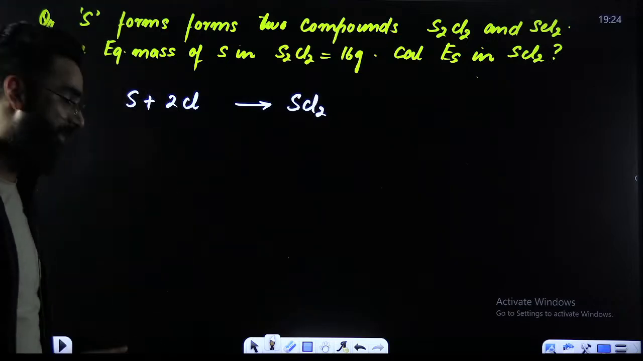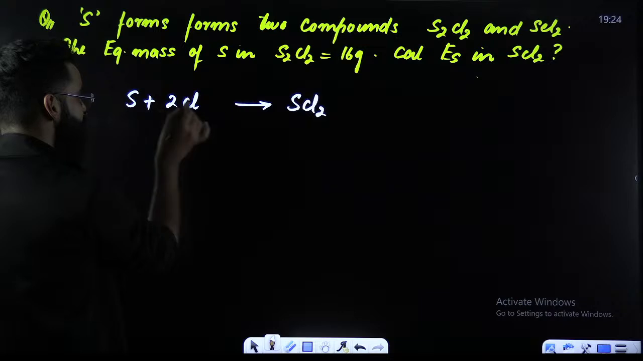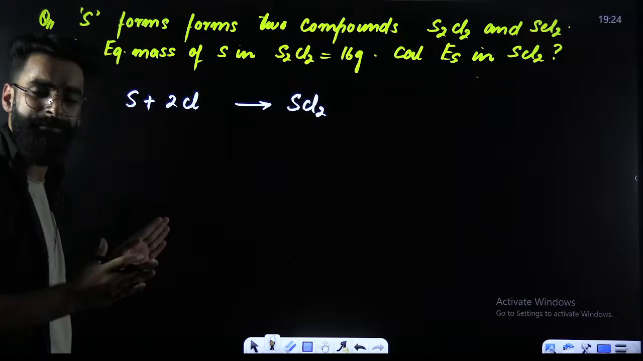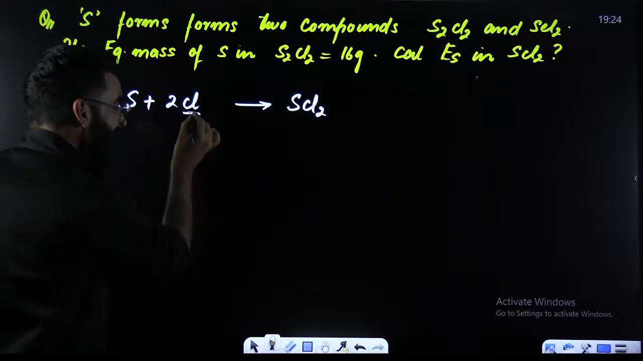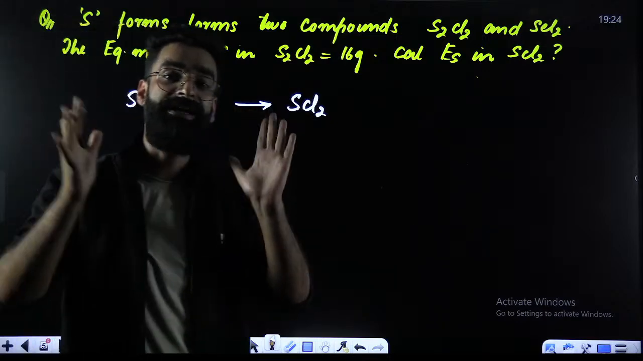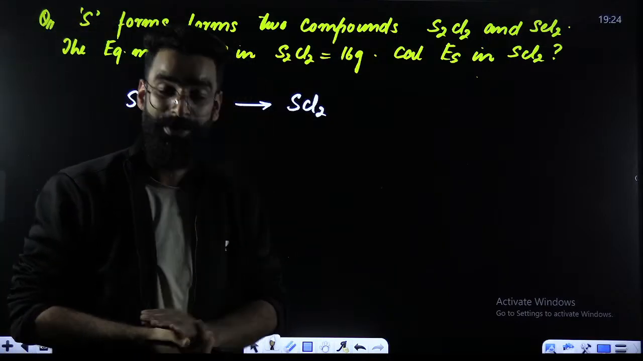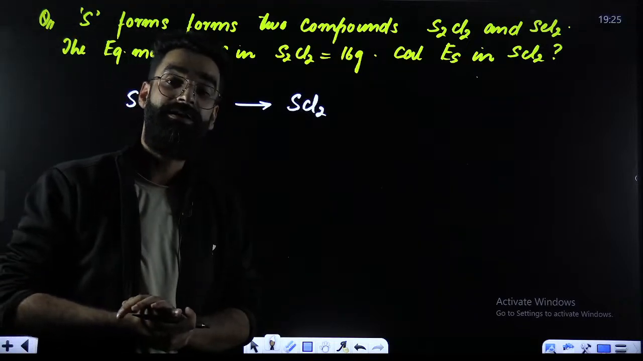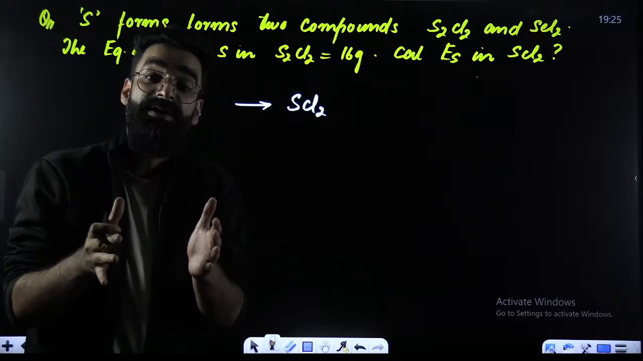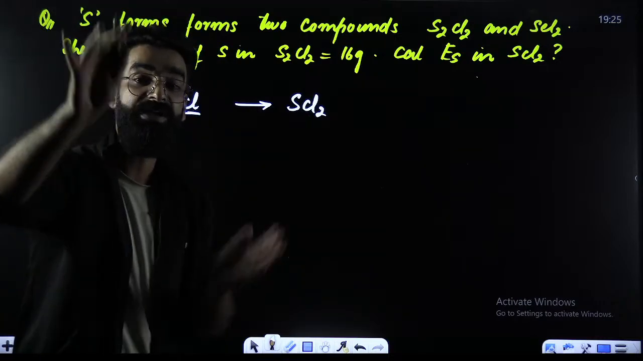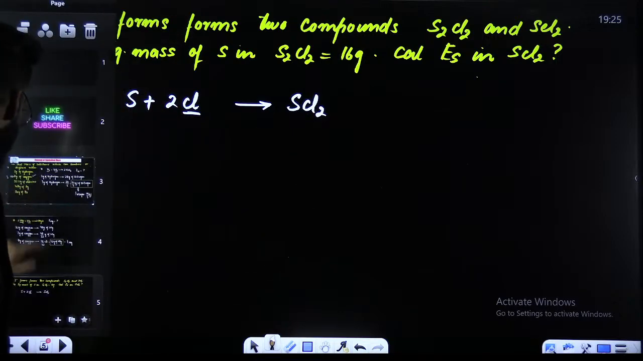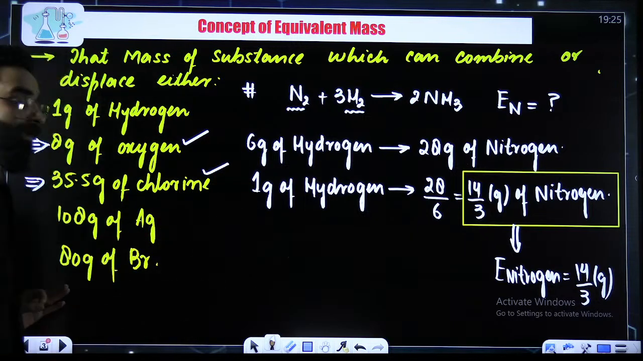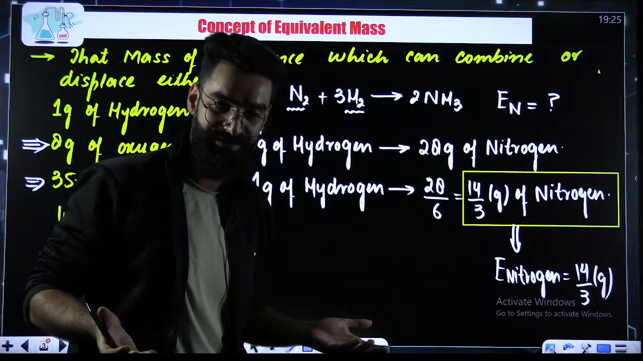Now, my dear students, if you look carefully, sulfur is reacting over here. Sulfur is combining with chlorine. If sulfur is combining with chlorine, that means this chlorine is going to be my reference to calculate the equivalent mass of sulfur. So what exactly am I going to check? I am going to check the mass of sulfur which has combined with 35.5 grams of chlorine. Look at the definition once. That mass of the substance which can combine with 35.5 grams of chlorine, what do you call that? You'll call that equivalent mass, right?